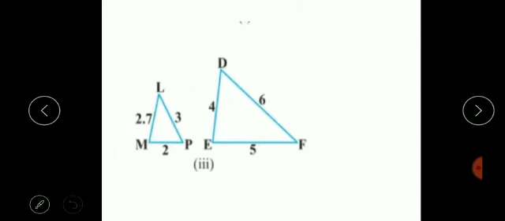Okay, now let's see another example. Here we are having two triangles LMP and DEF. So dear children, I think it is clear to you all that a side 2.7 centimeter has no fixed ratio with any of the sides like 4 centimeter,